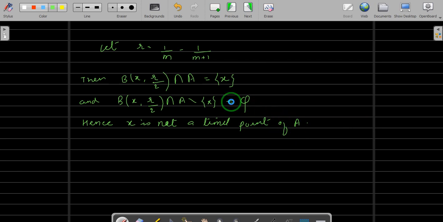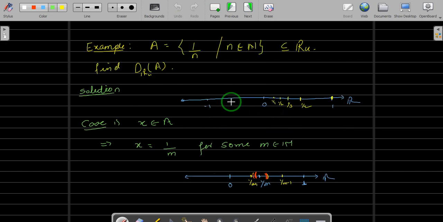Okay, so we have taken this R, and we have taken all those points from that A, that is of the form 1 upon n. That is the worst case. So all those numbers of the form 1 upon n are not the limit points. That was case 1. Okay, let us take case 2.